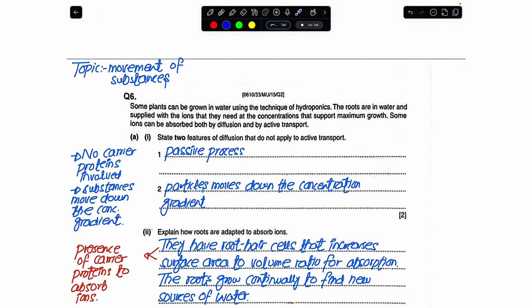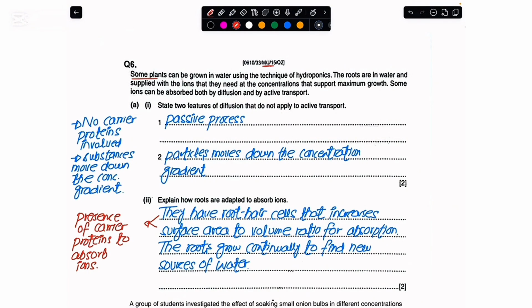So let us see how the questions have arrived from this diffusion topic in recent past papers. If we look at question number one, this appeared in the May June 2015 paper, and here they say that some plants can be grown in water using the technique of hydroponics.